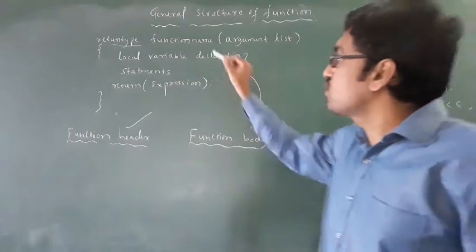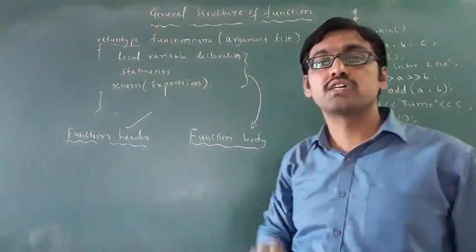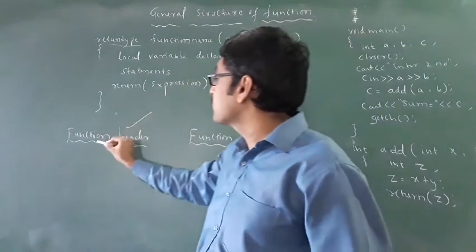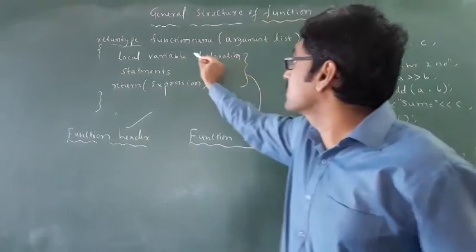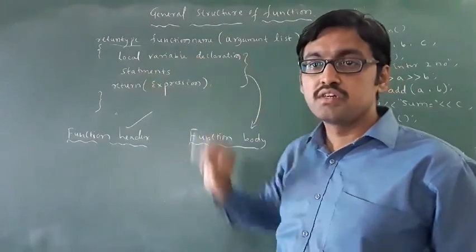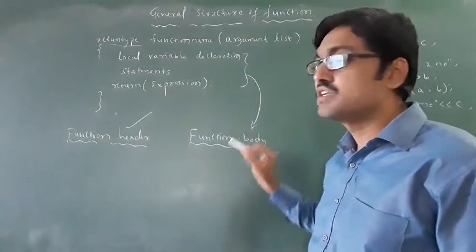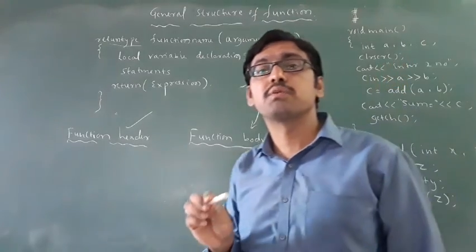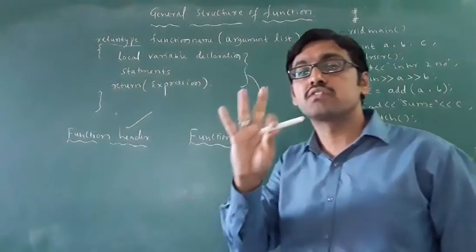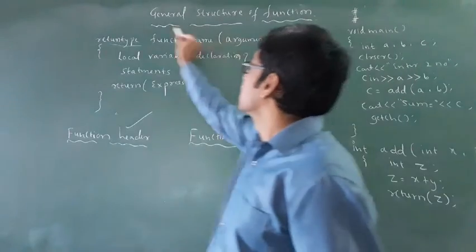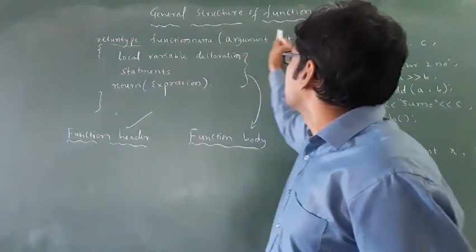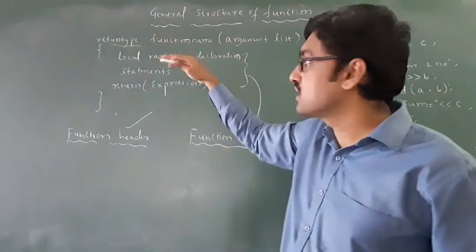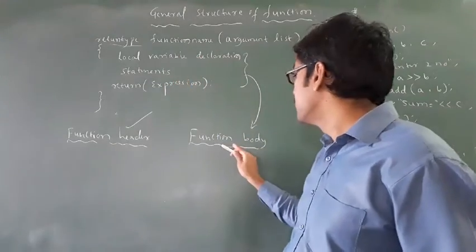There are two parts in the general structure of a function. The first part is the function header, and the second part is the function body. You have to remember these. The general structure of a function consists of two parts. This whole part is the function header, and this is the function body.